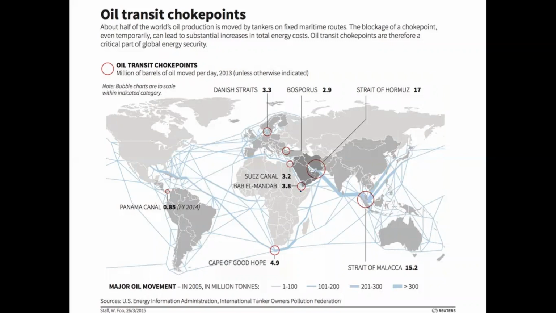There are other important straits, like Bab el Mandeb, which connects the Red Sea with the Arabian Sea, and the Suez Canal, which connects the Mediterranean Sea with the Red Sea. Then the Baltic Sea is connected to the North Sea by the Danish Strait, and also by another channel called the Kiel Canal.